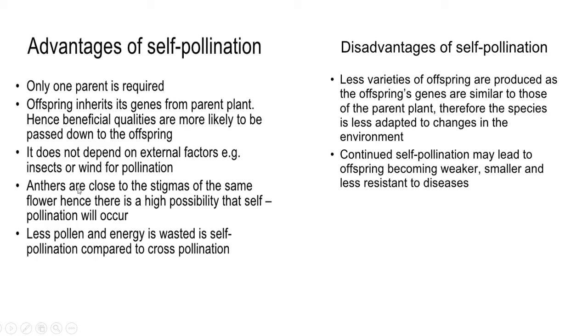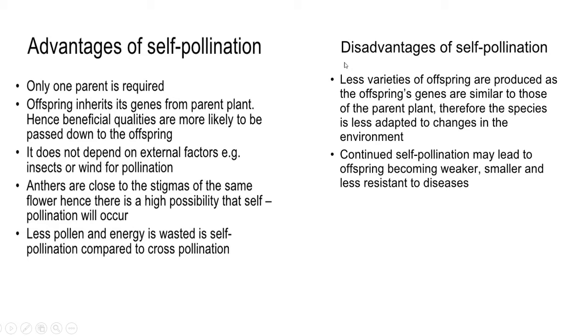Next point, anthers are close to the stigma of the same flower. Hence, there is a high possibility that self-pollination will occur. So, anther and stigma are very near to each other. That is the reason self-pollination occurs. Fewer pollen grains and less energy are wasted in self-pollination compared to cross-pollination, because the anther and stigma are near to each other. So, there is no need for wastage of energy, no need for production of a large amount of pollen grains.